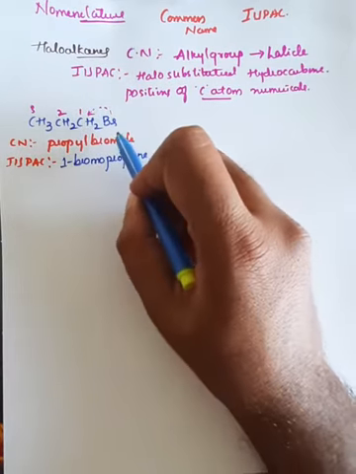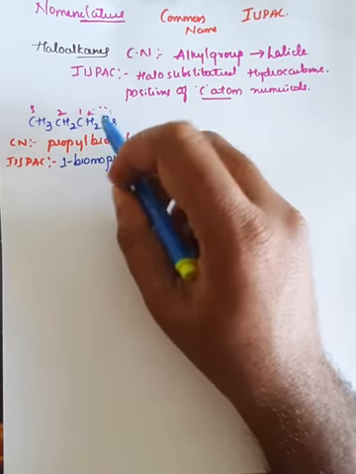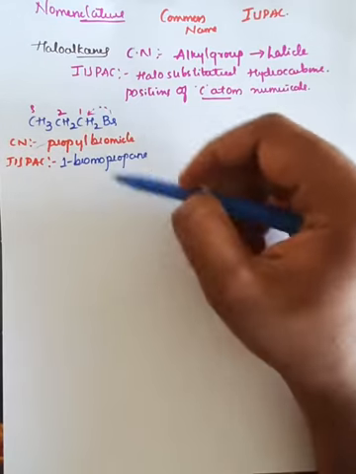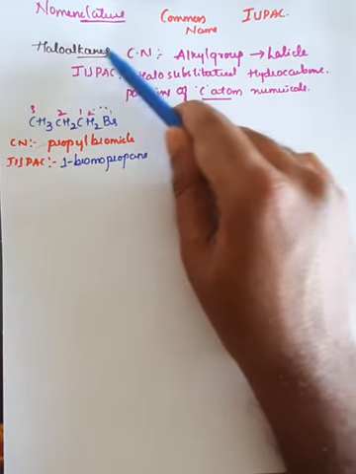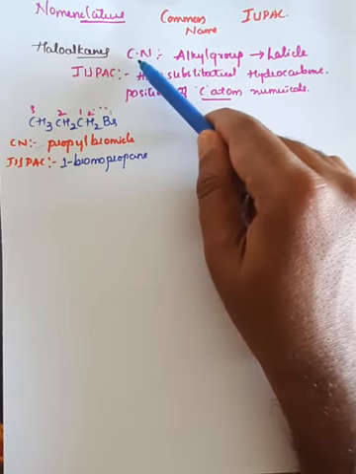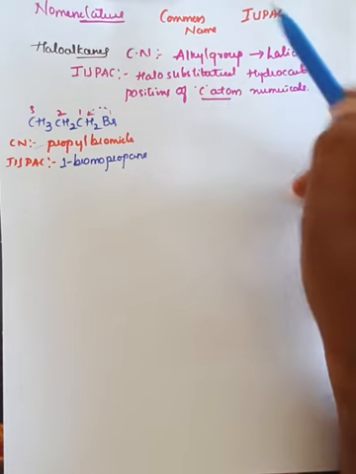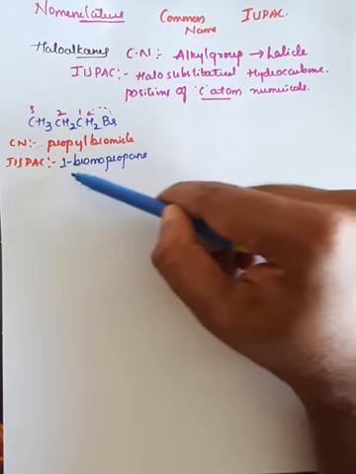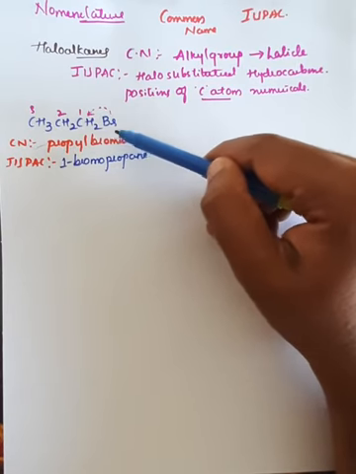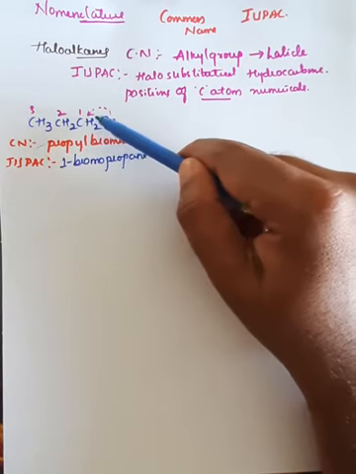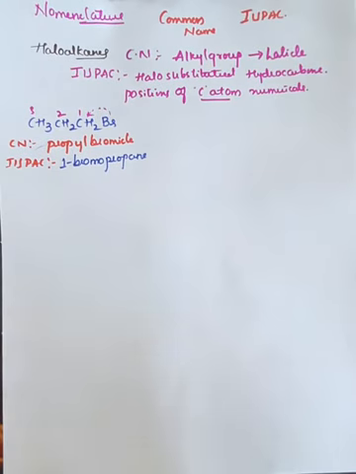Observe here. In case of IUPAC, the halosubstituted hydrocarbon is named. First we will write the name of the halide group, further followed by the alkyl group. But it is reverse in common system or common naming. In case of haloalkanes, in common name, first we will write the alkyl group followed by the halogen group. But in IUPAC it is reversed. First we will write the halogen atom further followed by the alkyl group. These both are reverse. Propyl bromide in common system, the same compound is named as 1-bromopropane in the IUPAC system.